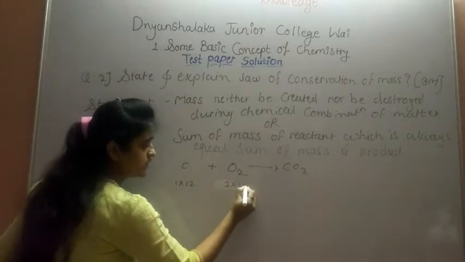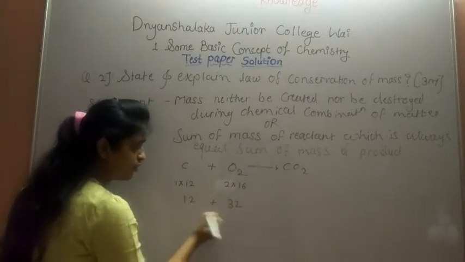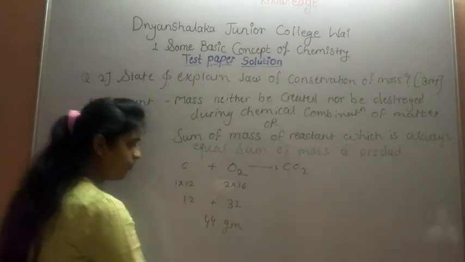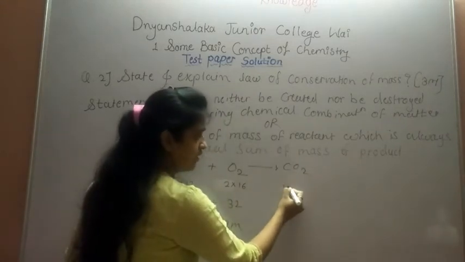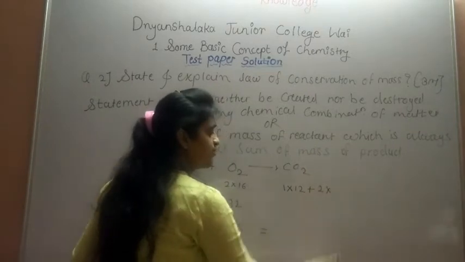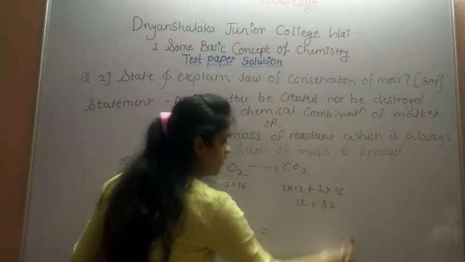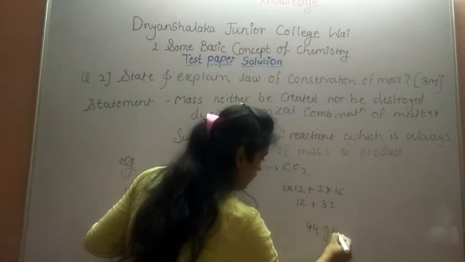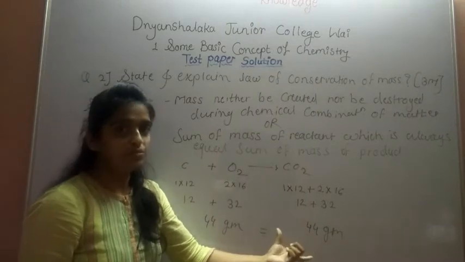So 2 into 16. So 12 plus 16 into 2 is 32. So addition of these two values we get 44 gram of reactant, which is equal to 1 atom of carbon into atomic mass of carbon, 12, plus 2 atoms of oxygen into atomic mass of oxygen, 16. So 12 plus 32, which is equal to 44 gram. So this is the sum of mass of reactant, which is always equal to mass of product.